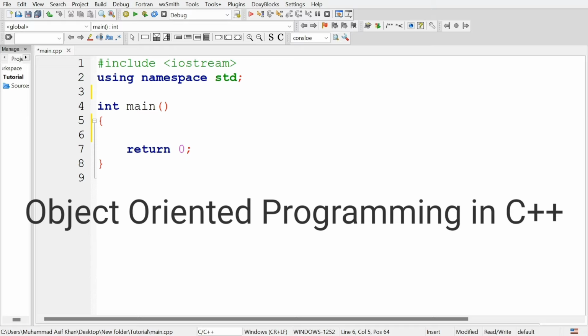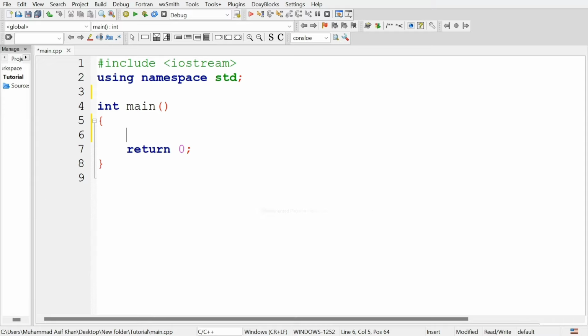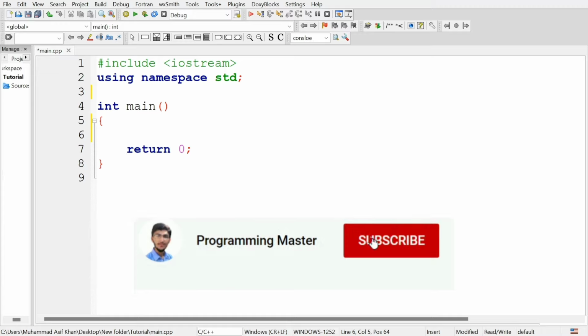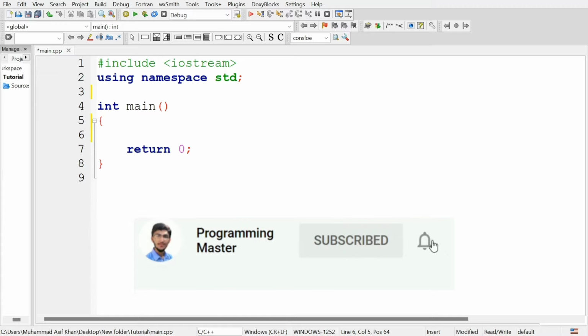Object-oriented programming is a programming paradigm based on the concept of objects. Objects are the entities that encapsulate data and behaviors. Think of a real world example like a car. A car has properties like brand and color. These are the data about the car. And actions like starting the car and stopping the car. These are the methods or functions of a car.